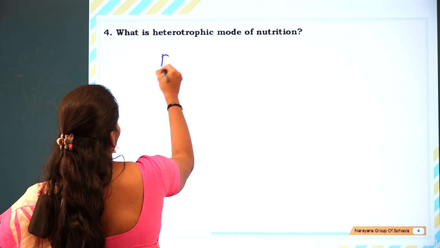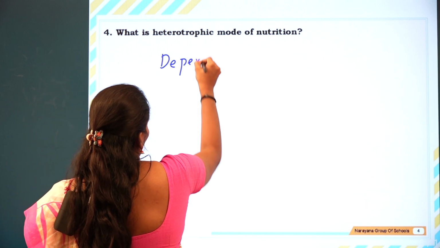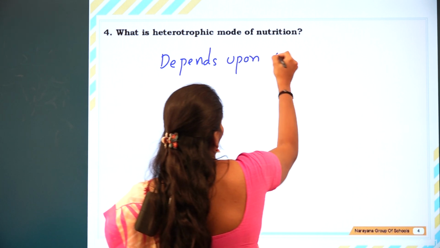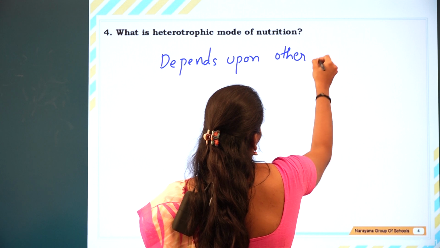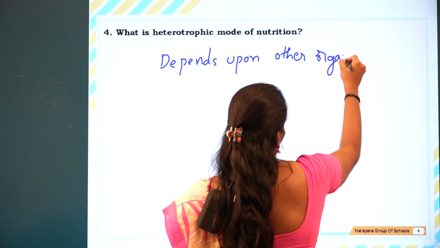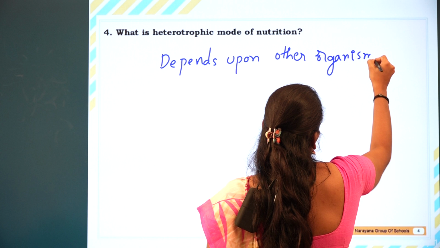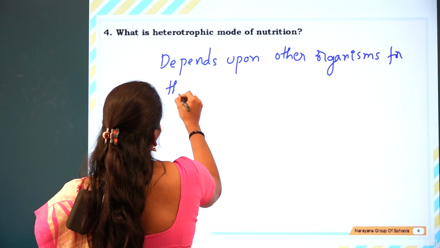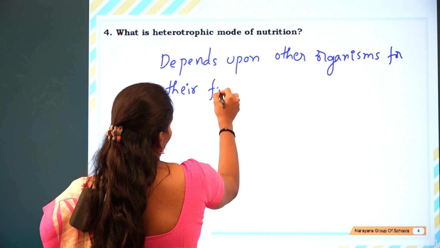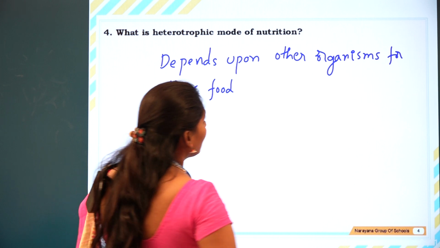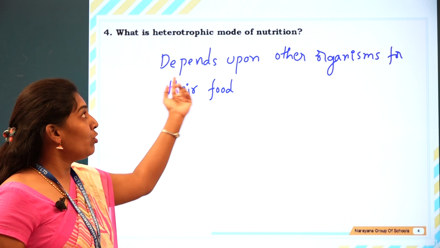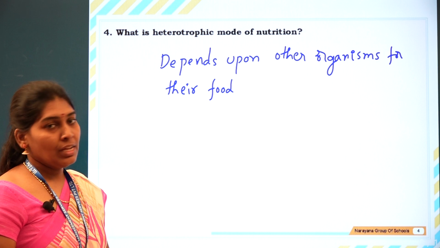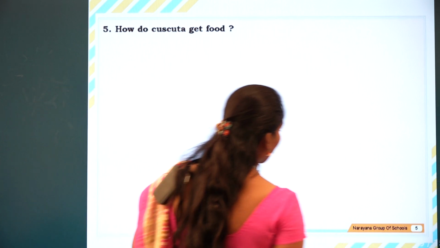They depend upon other organisms for their food. This kind of nutrition is called the heterotrophic mode of nutrition, and the organisms are called heterotrophs. Let us go for the next question.